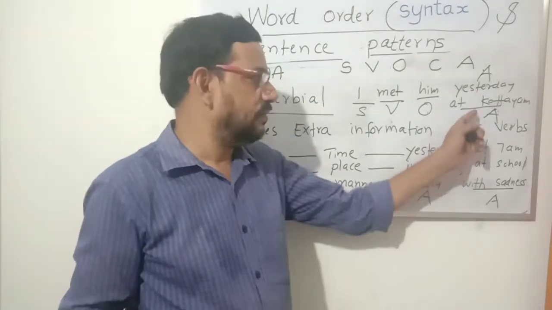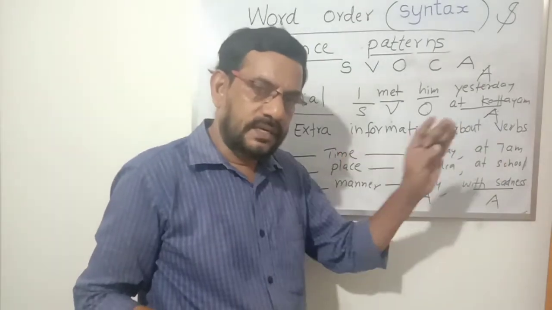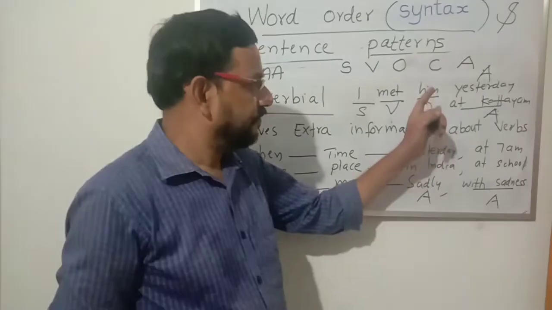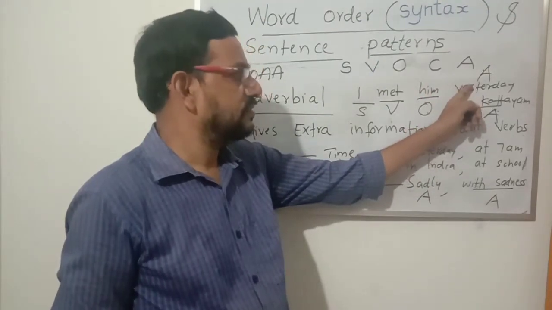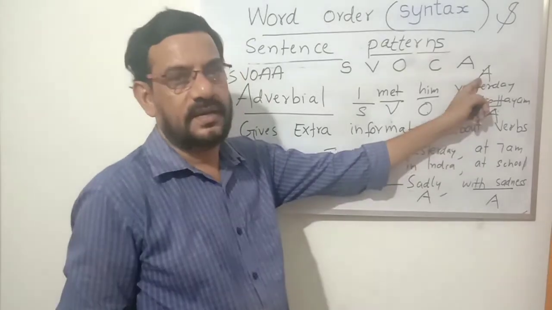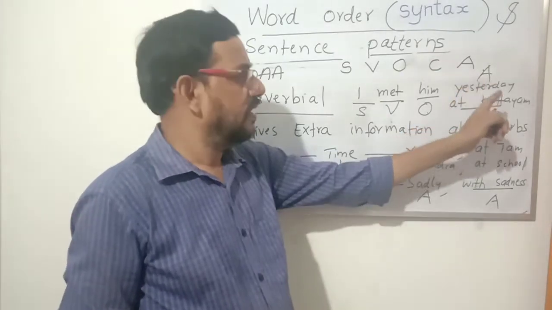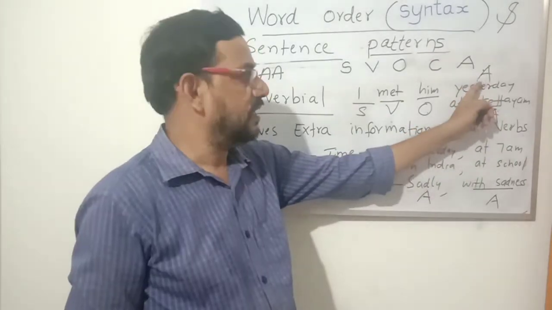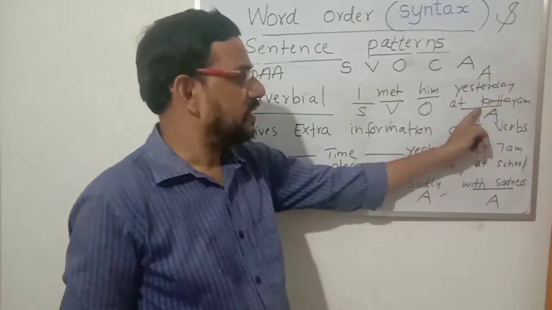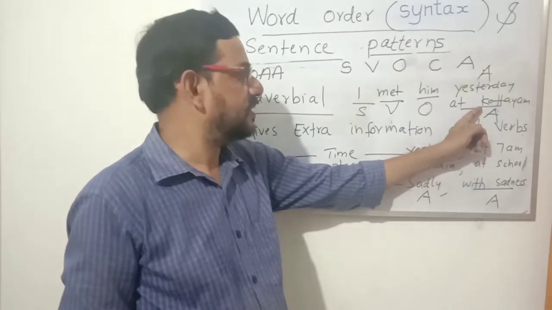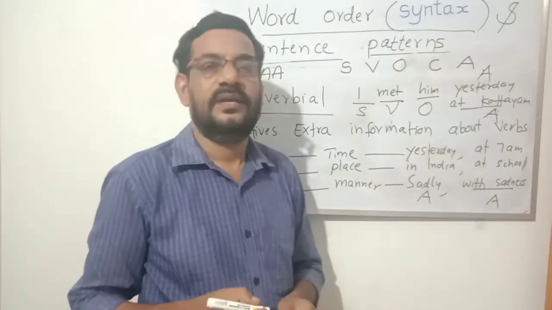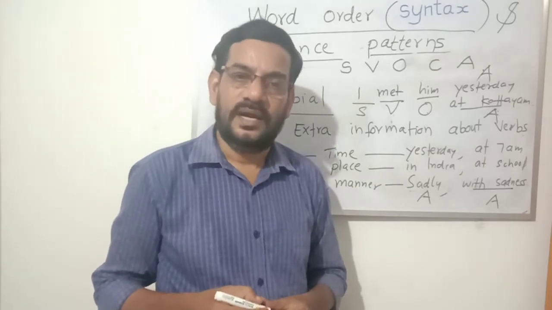Here two adverbials come separately and distinctively. Where something happened is an adverbial, and when something happened is another. "Yesterday": when? Yesterday. At what time did the action happen? So that is another A. So this is all about adverbials.